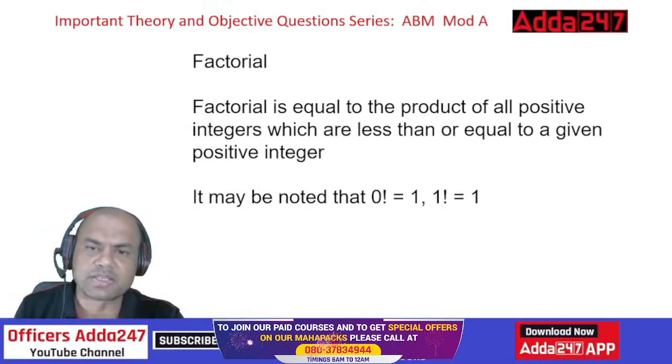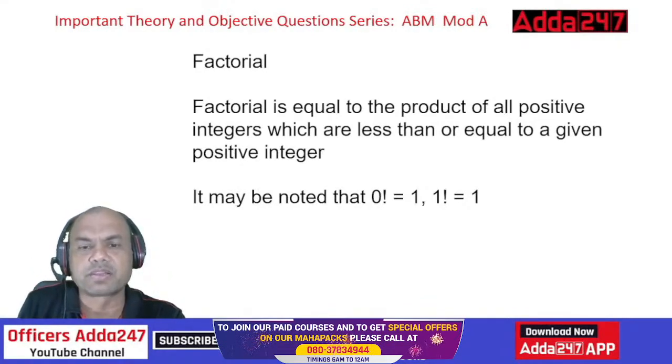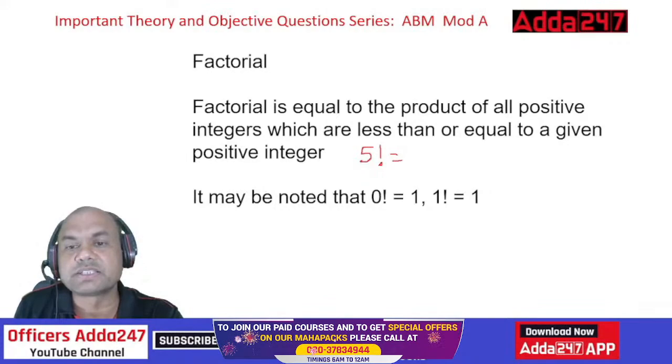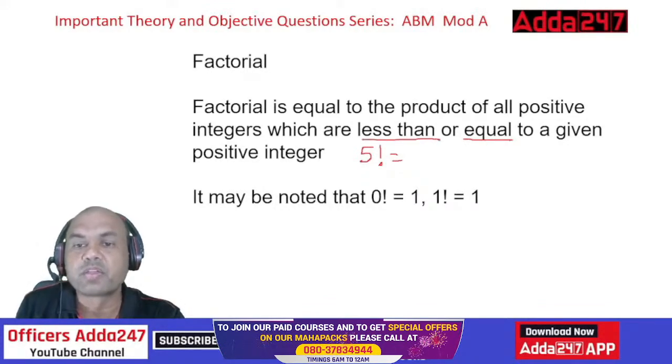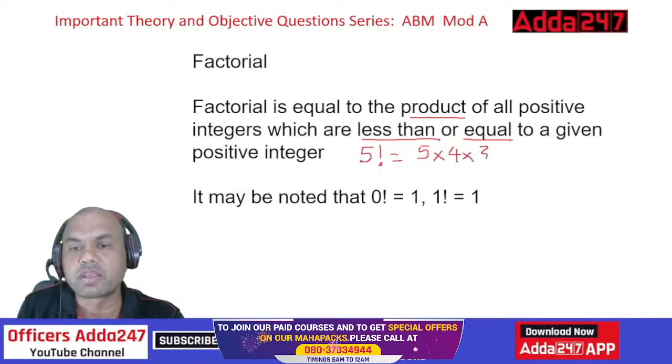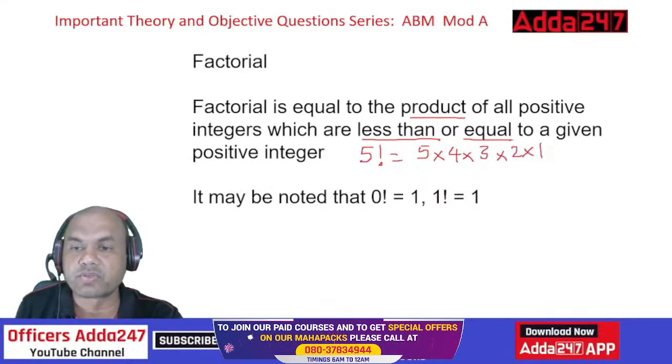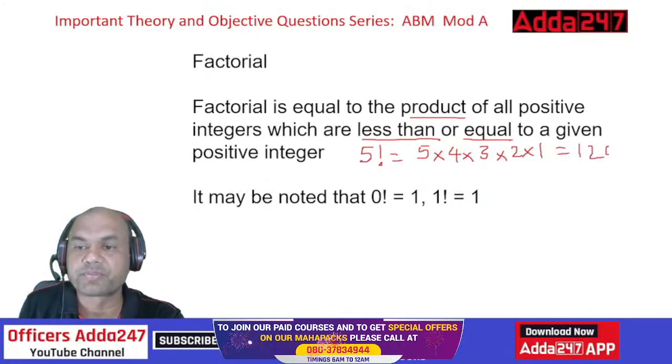Let me show you this. Let's take one example, 5 factorial. What did we say is the definition? All positive integers which are less than or equal to. Look at both the words: less than or equal to. So 5 also. And what is given? Product, multiplication. So 5 into 4 into 3 into 2 into 1. 5 fours are 20, 20 threes are 60, 60 twos are 120. So 5 factorial is 120.